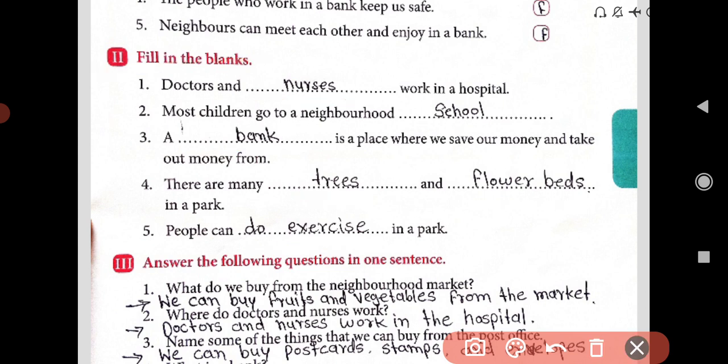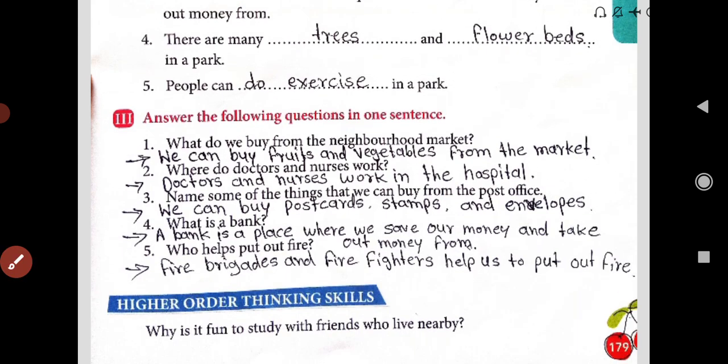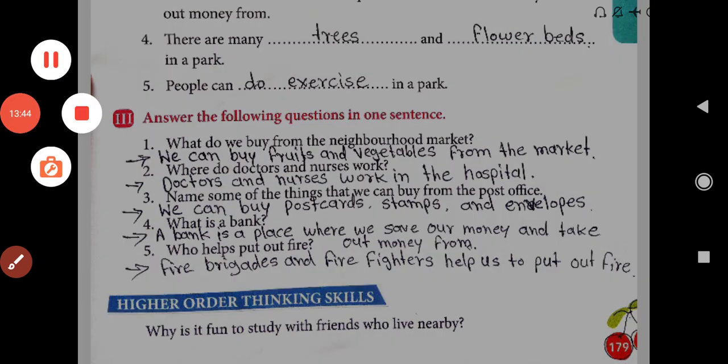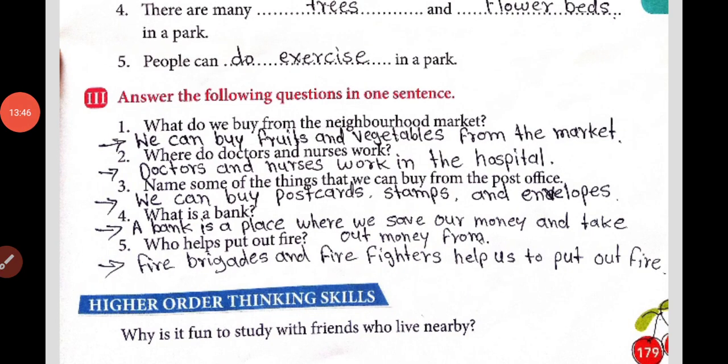Now our question 3 is, dear student: answer the following questions in one sentence. What do we buy from the neighborhood market? See, dear students, I am reading this question number 3. Answer the following questions in one sentence. What do we buy from the neighborhood market? We can buy fruits and vegetables from the market.